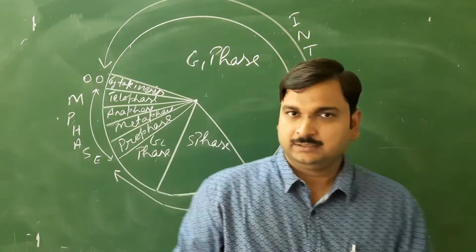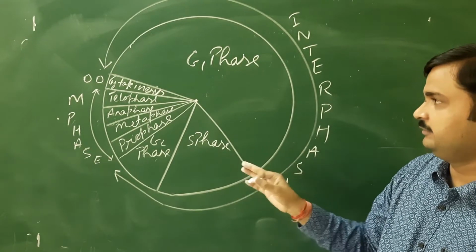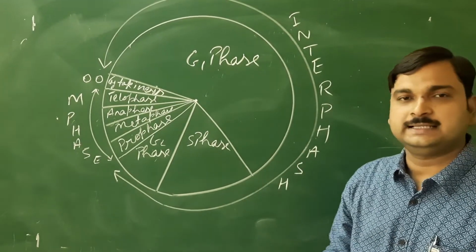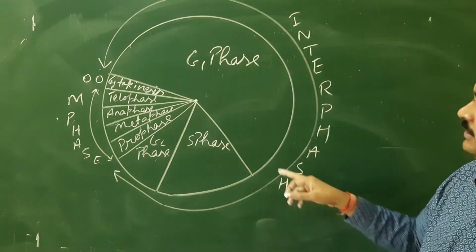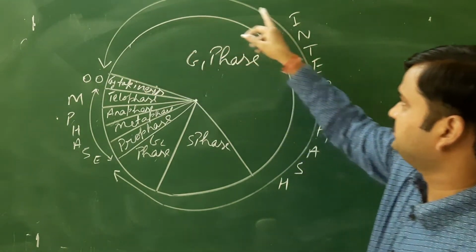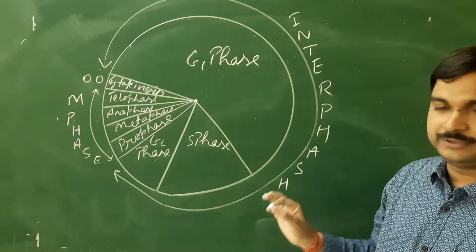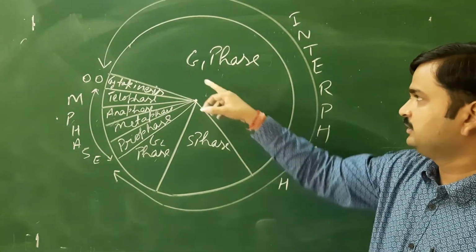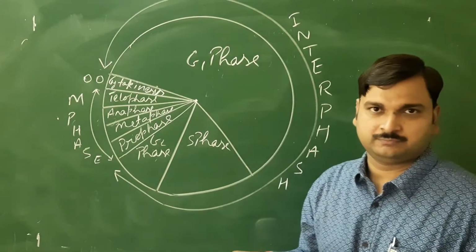So this is the diagram, or representative symbol, of the cell cycle. According to the cell cycle, the maximum time is spent in interphase. That's why you can see in this diagram the maximum duration I have shown for interphase. That interphase is further divided into three phases: G1 phase, S phase, G2 phase.